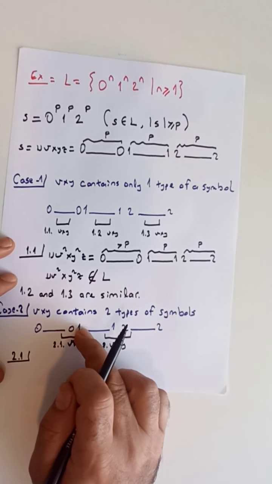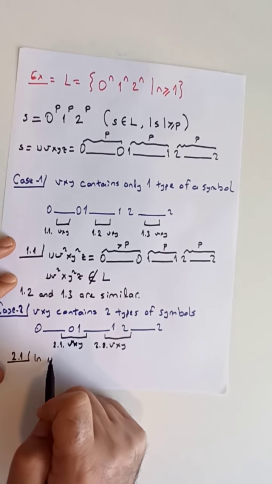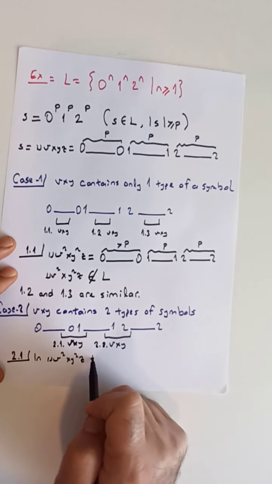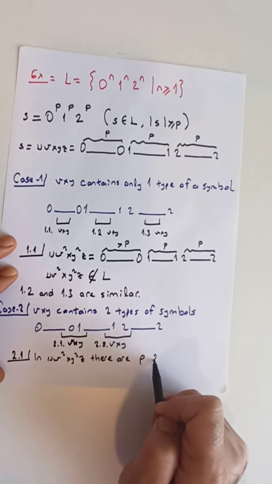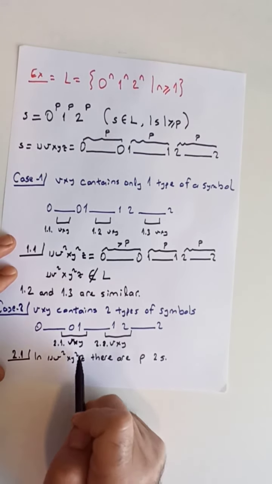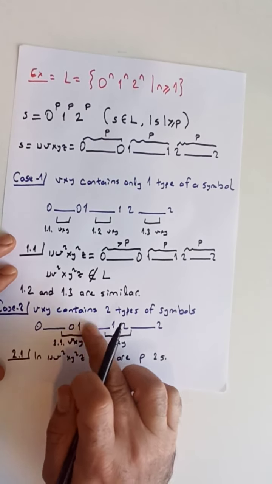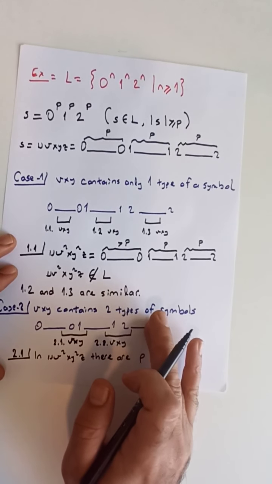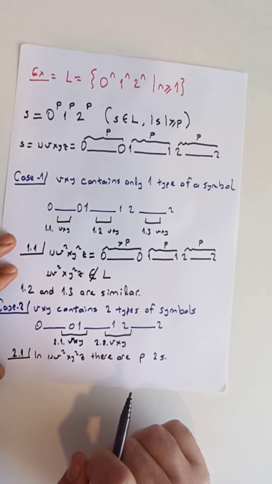So in the new modified string uv²xy²z, there are p twos, because in this new string the only modification happens on this part. This part is not touched. Therefore, the number of twos doesn't change, and it is the same as in the original, which is p.